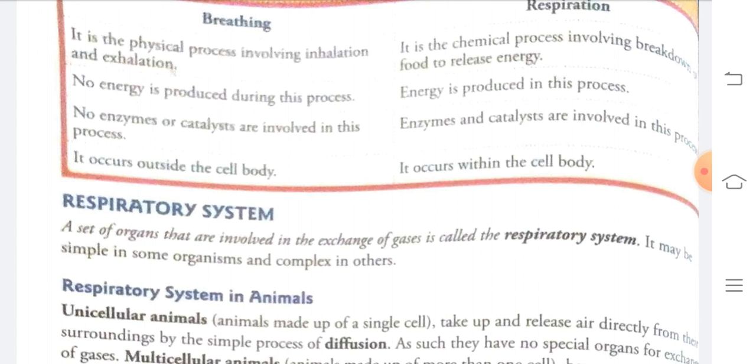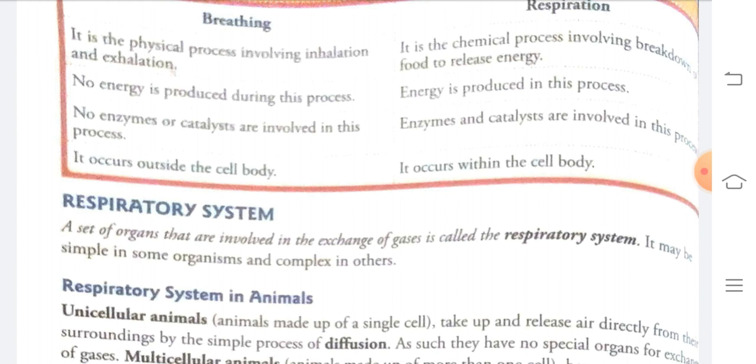All the group of organs which are involved in the exchange of gases is called a respiratory system. In some organisms it is very simple, and in some it is very complex. Different organisms, according to their body structure, have different types of respiratory system.